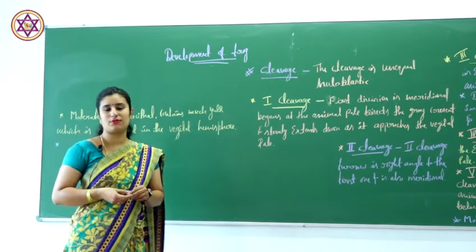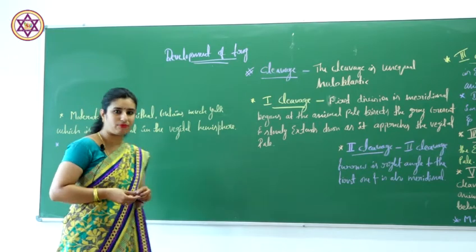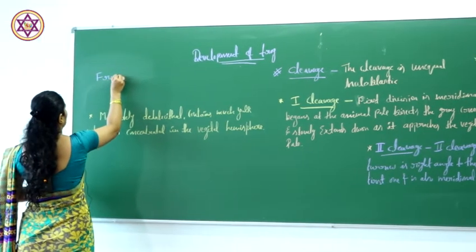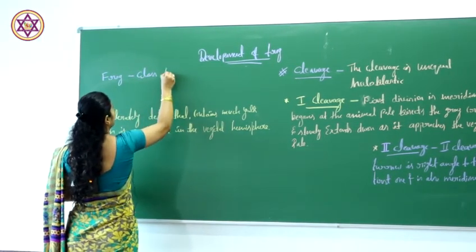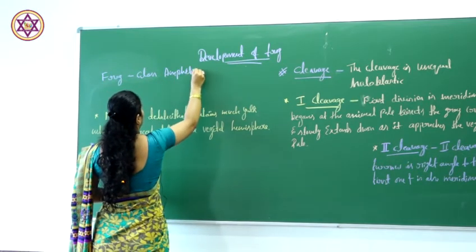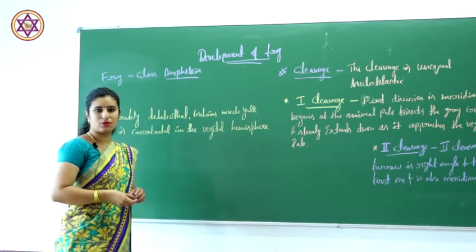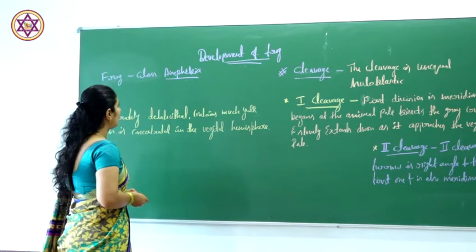We all know that frog is an animal that comes under class Amphibia, and it represents the group of vertebrates.